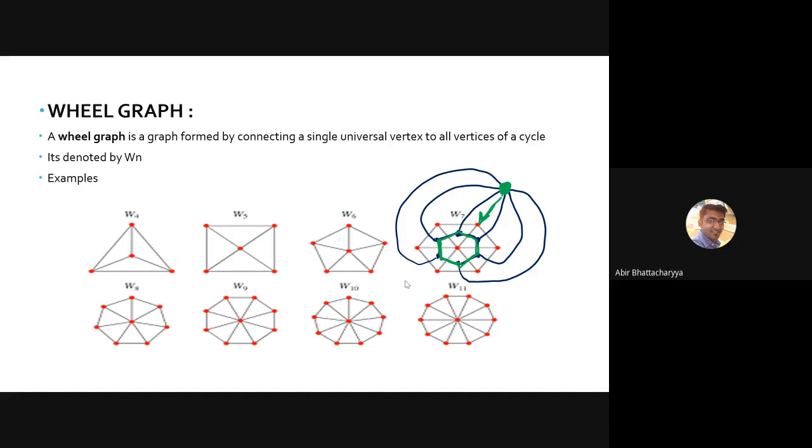So W4 is the only wheel graph which is a complete graph. Very important. All other wheel graphs are not complete. Very important thing, and it's a very good observation. We can ask you in an exam. Proceed further.